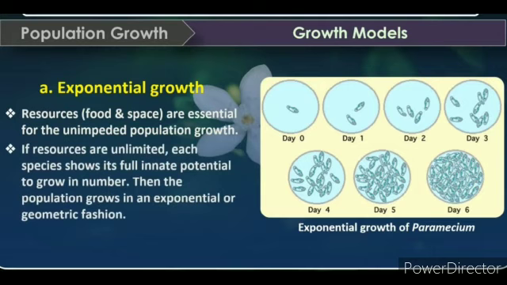Now we will explain exponential growth. Resources like food and space are essential for unlimited population growth. If resources are unlimited, each species shows its full innate potential to grow in number. Then the population grows in an exponential or geometric fashion.